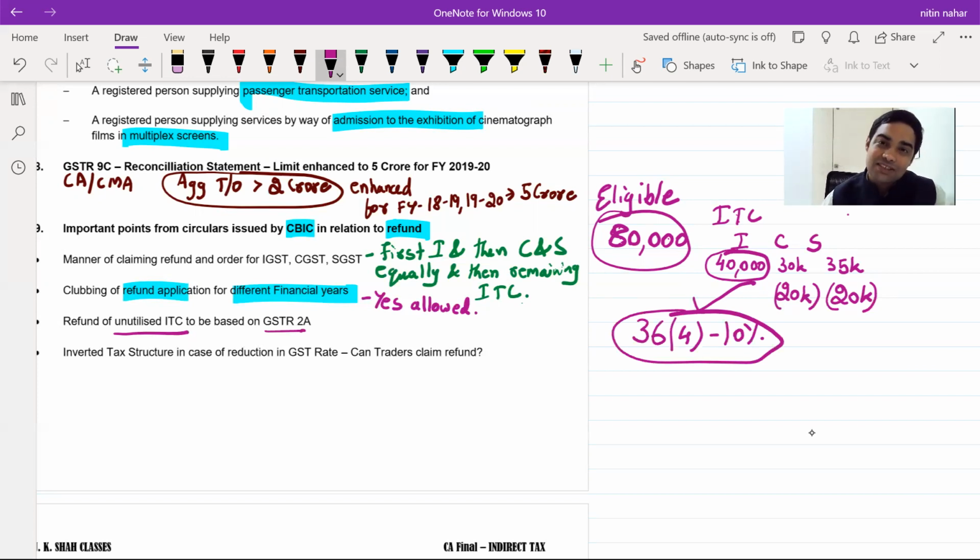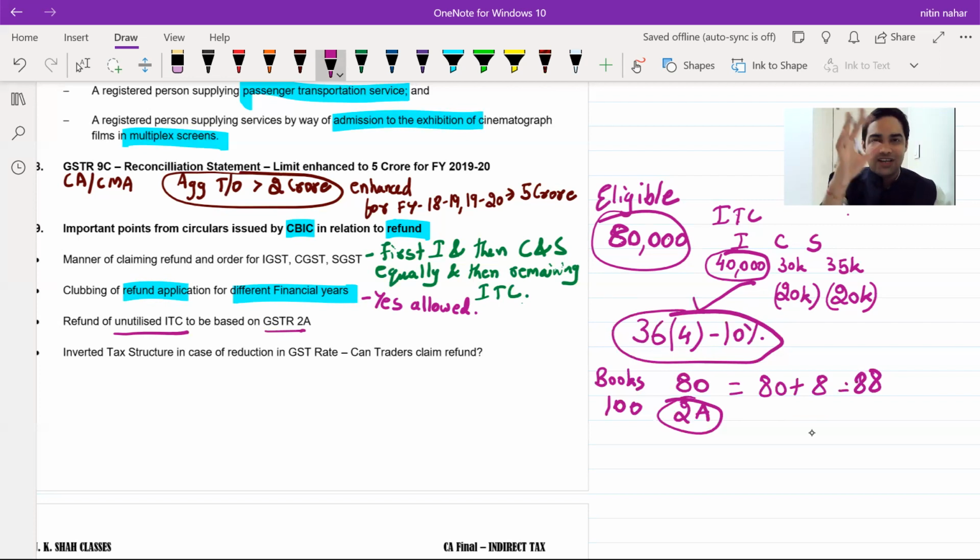Sir, what was this 10% rule? Say suppose, to the extent of 80 rupees, my suppliers have uploaded. But actually in my books, the credit was 100. But 2A is showing only 80. Then how much can I claim as per 36(4)? 80 plus 10% of 80, that is 8. Total 88 I could claim.